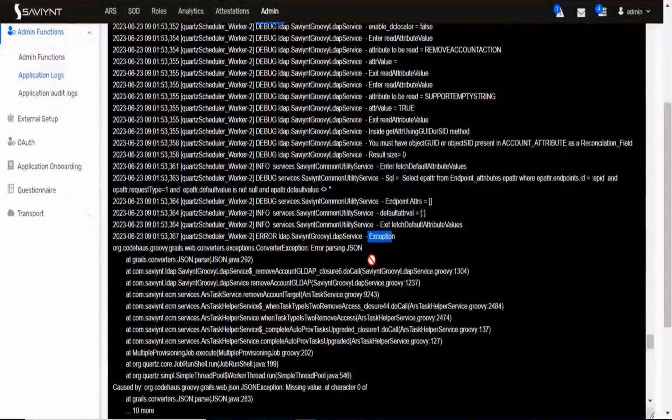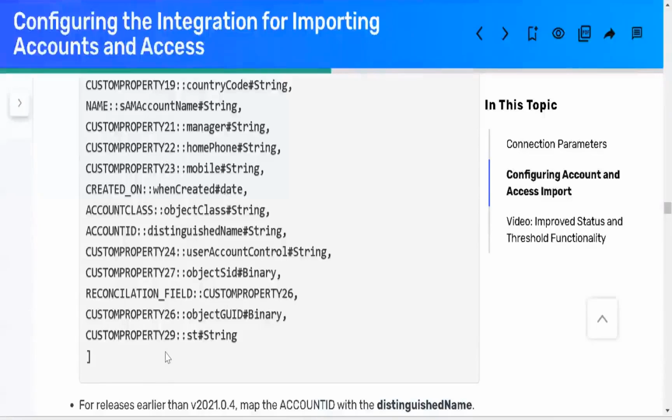It is a converter exception. Okay, where I'm seeing the first, I'm storing the custom property 26. Reconciliation failed. Okay. Or after that the customer can resist.